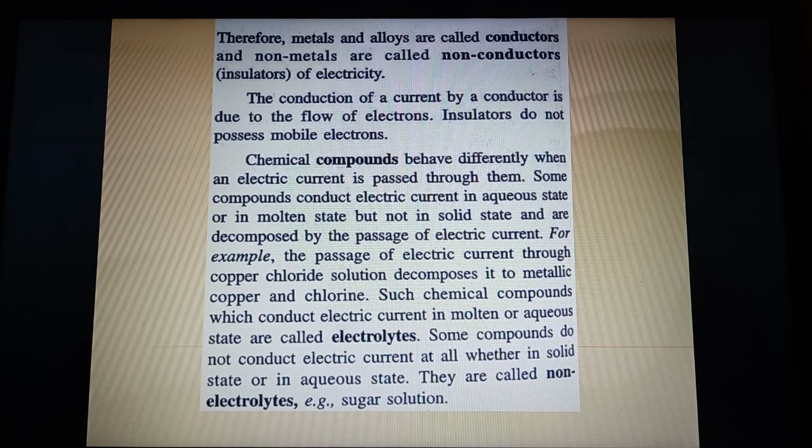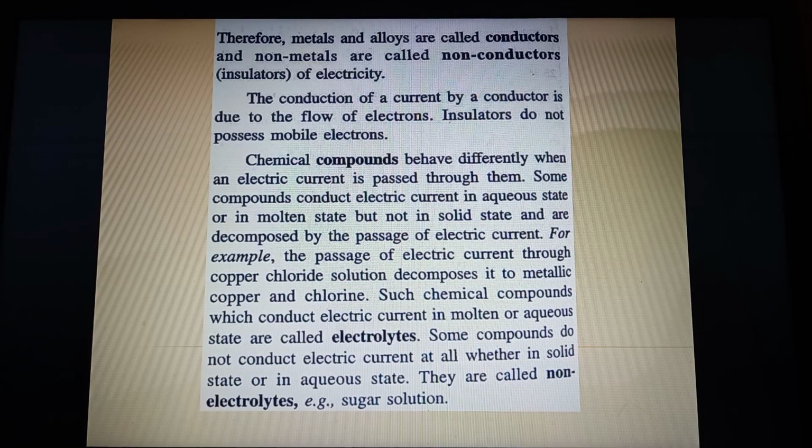Now chemical compounds are a little different. The basic process is the same, but the terminology is different, because in case of chemical compounds, we don't talk about electrons, we talk about ions. So chemical compounds allow electric current to flow because they have free mobile ions. If a chemical compound has free mobile ions, it will allow electric current to flow, and if it does not have free mobile ions, it will not allow electric current to flow.